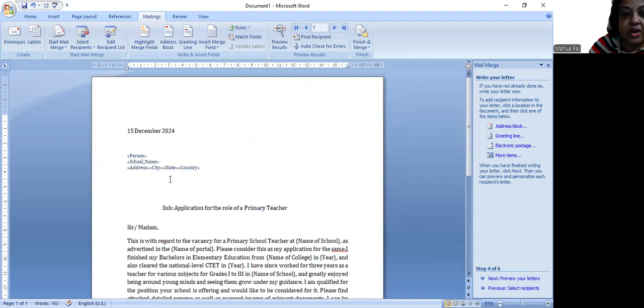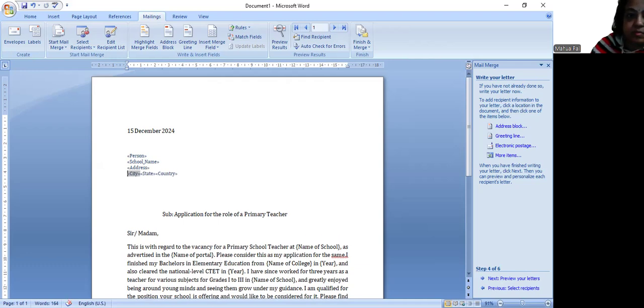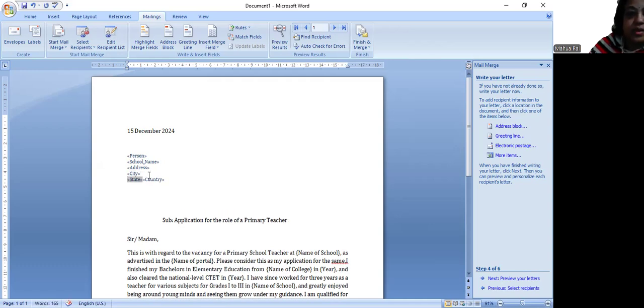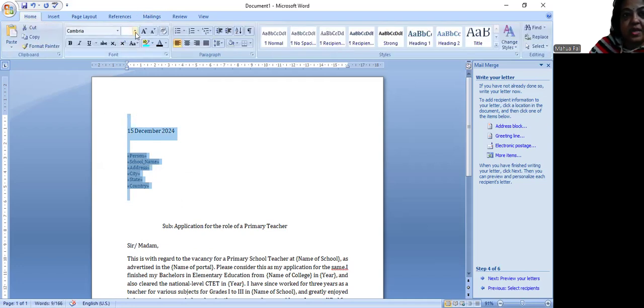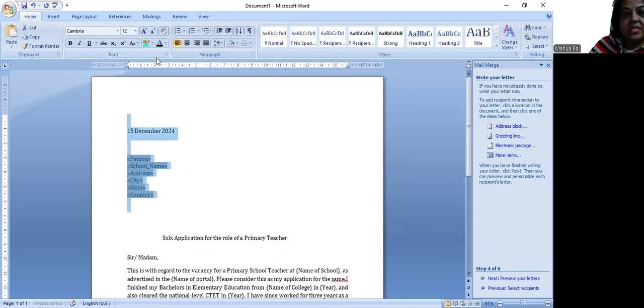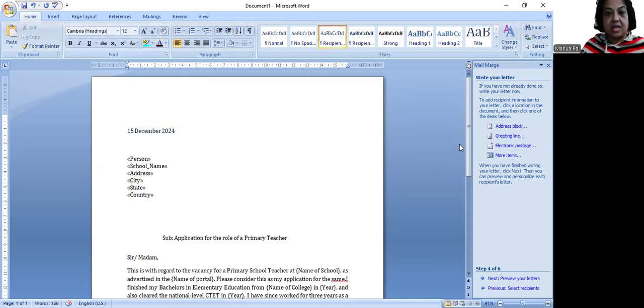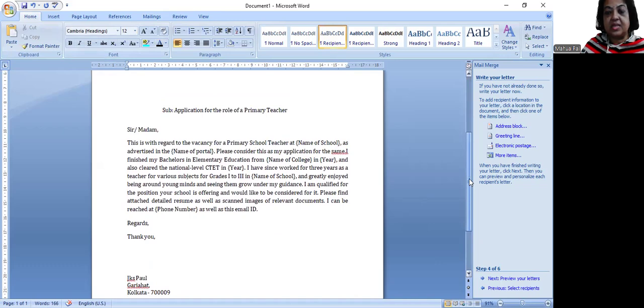So I close it, all are inserted. So address after address, city will come in the new line, state will come in the new line, and country. Now if I find the color is a little different, not black, or the font size is not the same, I just select all of them together and set the same size and color black, and my letter is ready.